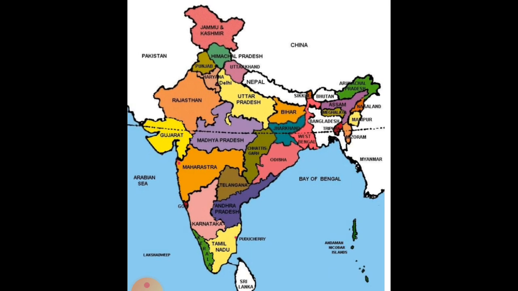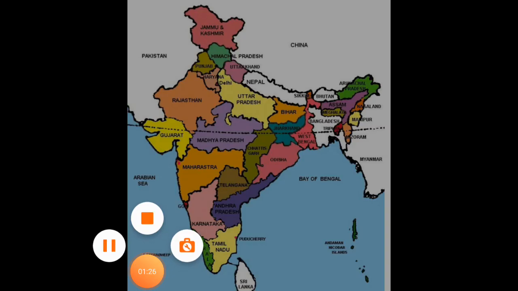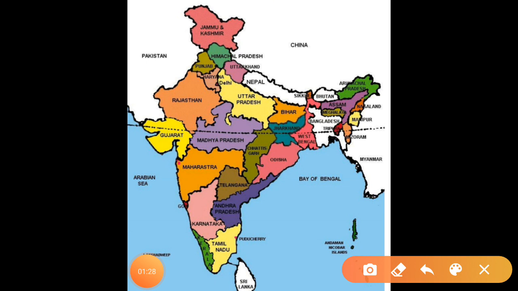Like this is the political map of India. Here what you have to show? Only these states. Yes, the names of the states are given, but you have to write their capitals also. Clear?